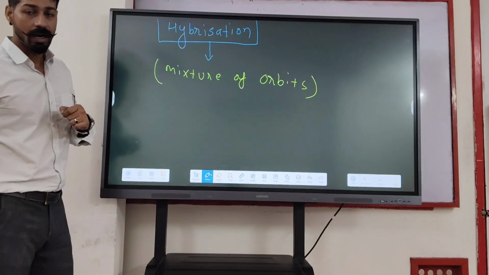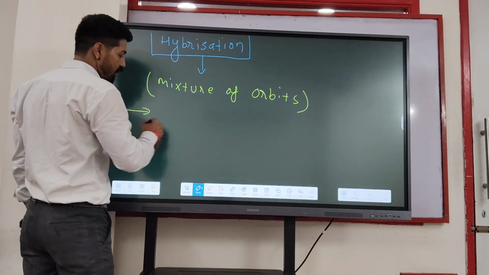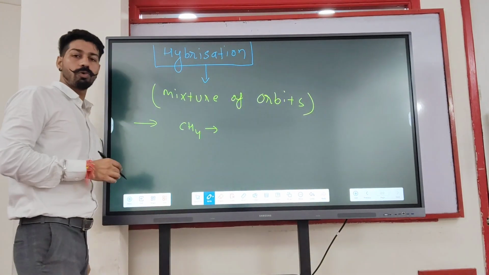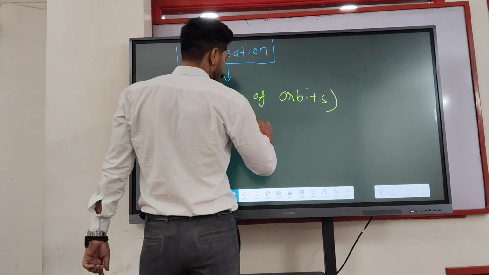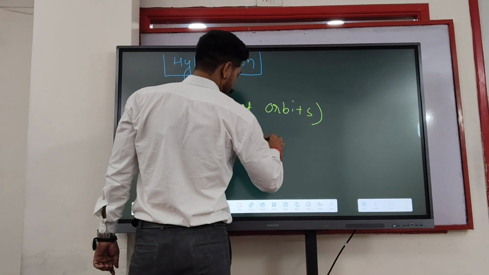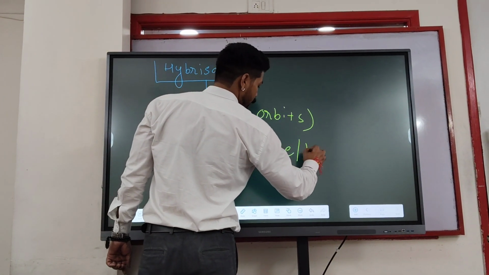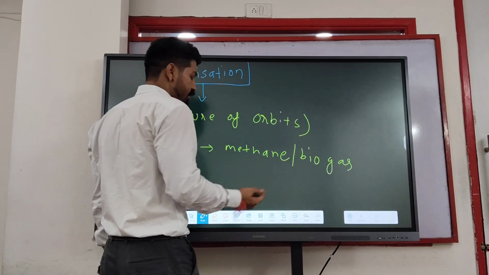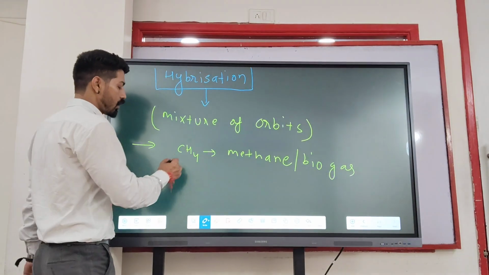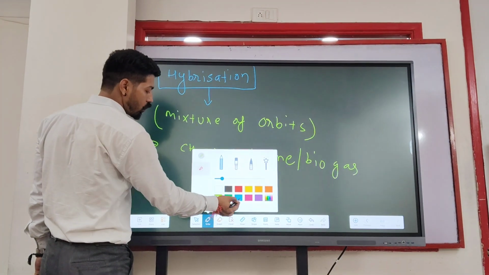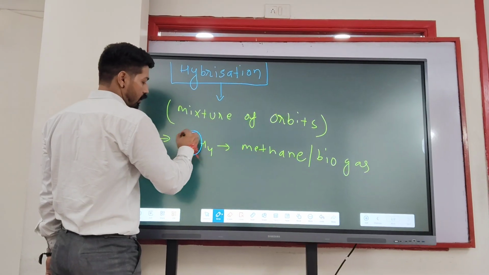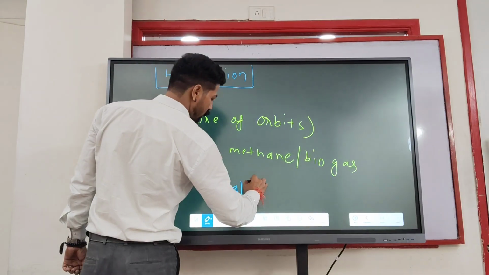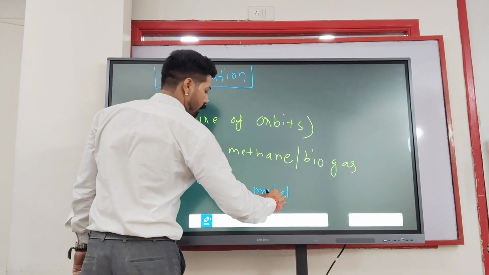What is the need of hybridization? So what is happening here? If I am taking CH4, CH4 is known as methane, which is also known as biogas, and it is very famous as a biogas. And here we all know this is the central metal atom.